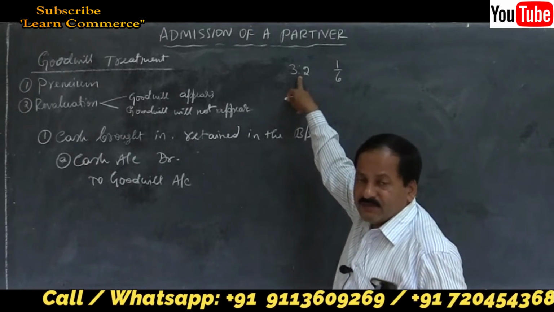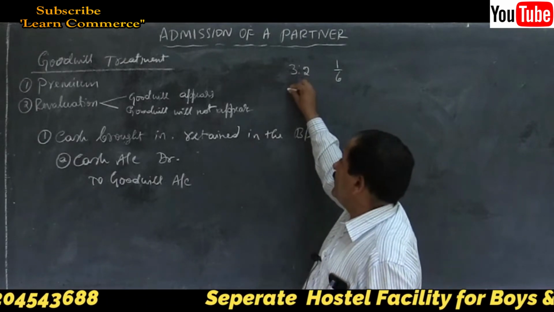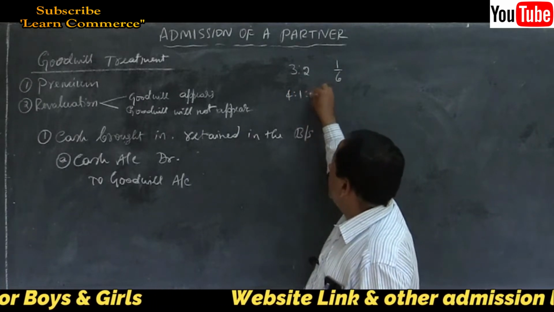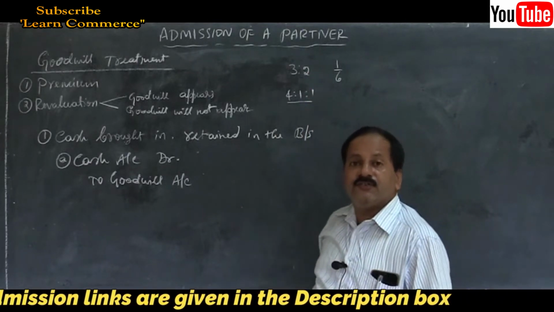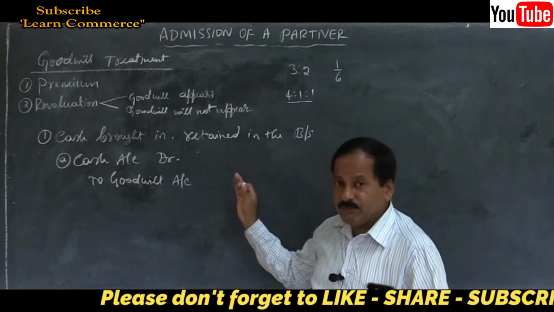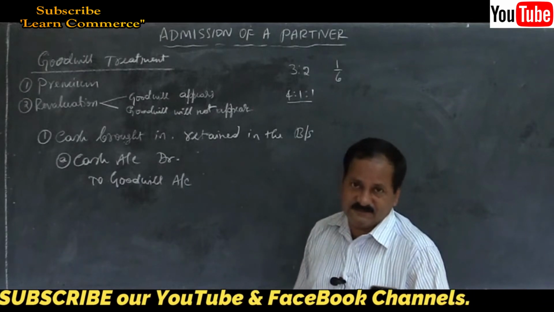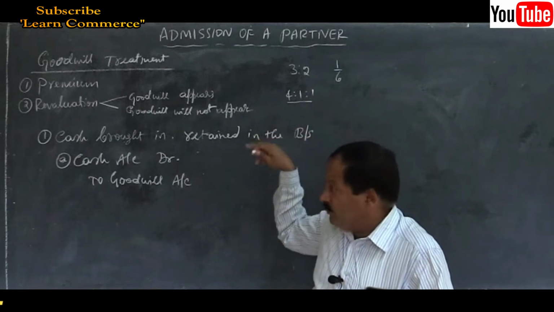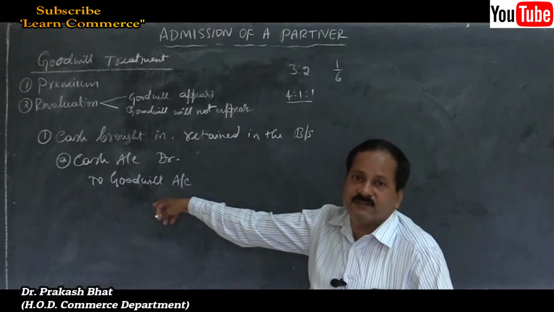Remember, if they give you new profit sharing ratios, say the new profit sharing ratio between A, B and C is 4:1:1, now your duty is to calculate the sacrifice ratio. That is, old ratio minus new ratio is equal to sacrifice ratio. You have solved a number of problems on this. Correct. So you have to calculate, and in that ratio this amount is to be distributed among the old partners.